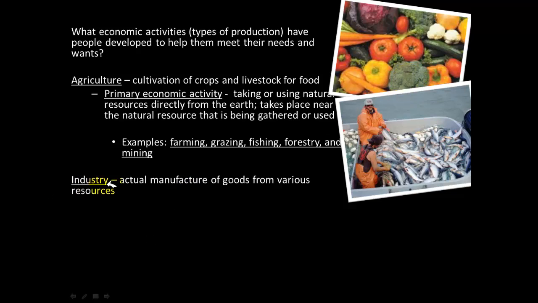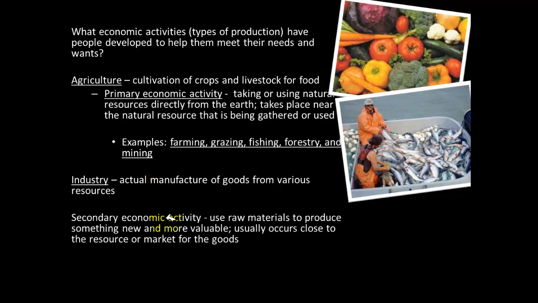Now, industry is something different than agriculture. It is actually taking the raw goods that one receives from agriculture, like raw vegetables or raw mineral ores, the things that you take from the ground, and then refining them into something that can be used by people. So it's the actual manufacture of goods and resources for people. Industry is what we would call a secondary economic activity.